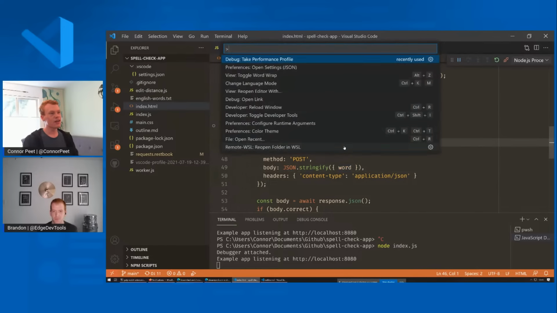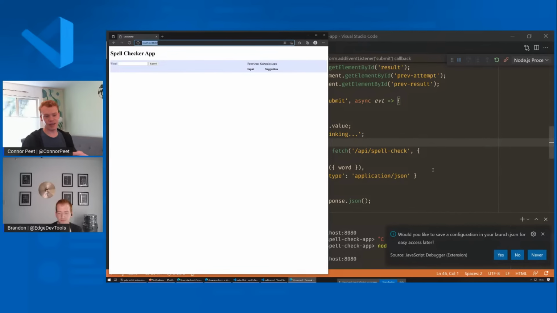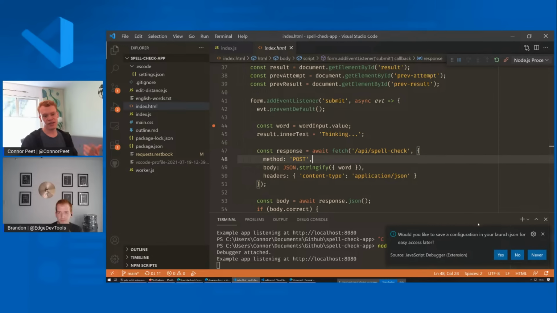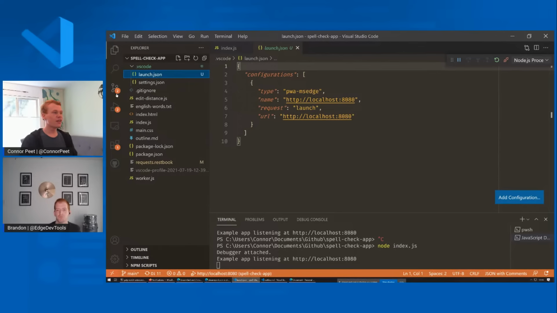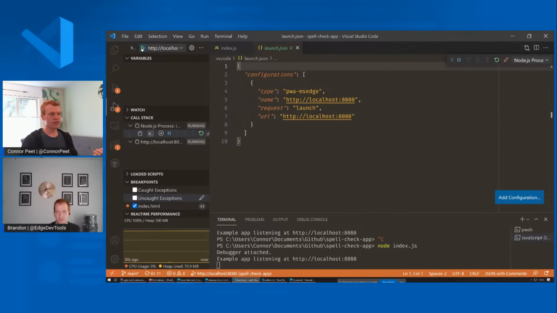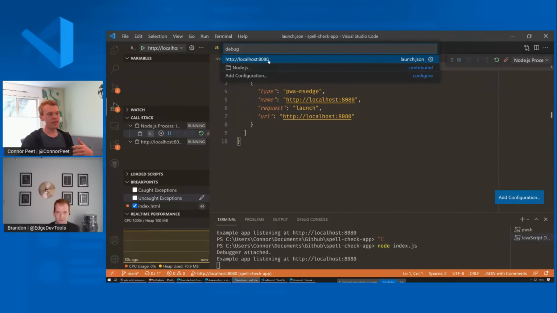Another option is using the debug open link command. Similarly to the link here, it lets you put in any URL. So in this case, we can put in localhost 80, and if we hit that, then it'll be debugged. This command also offers to save that URL inside of a launch.json, just so that you can access it easier in the future. So if I hit yes here, you see that it creates this launch.json here. And then if I want to debug this again, I can just click this little play button, or use the launch configuration through the command palette here.